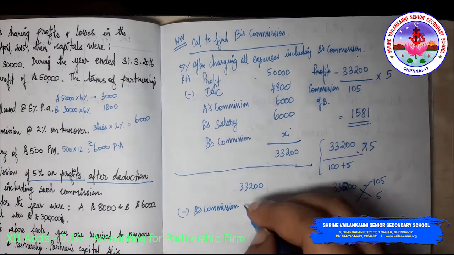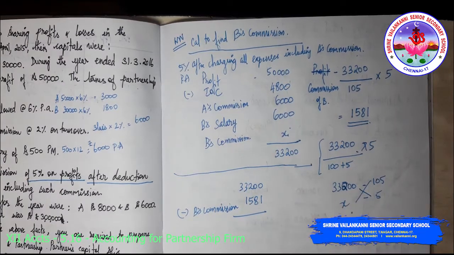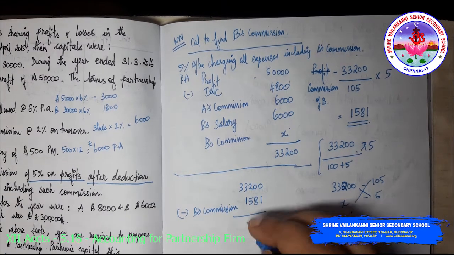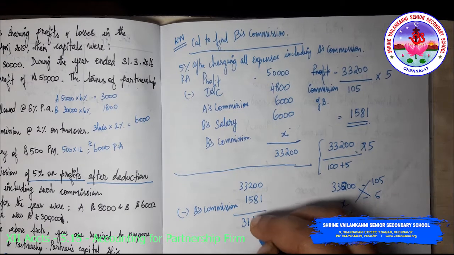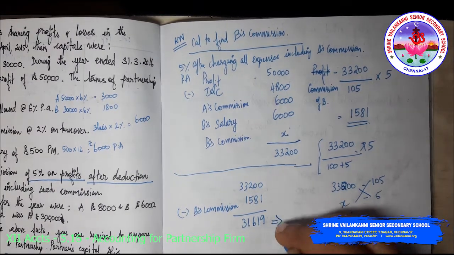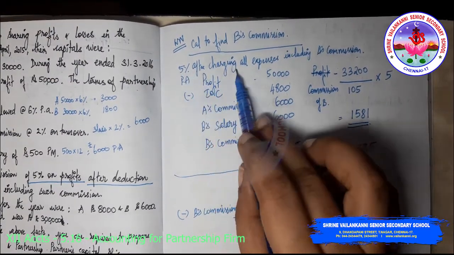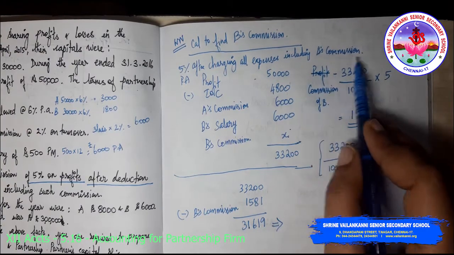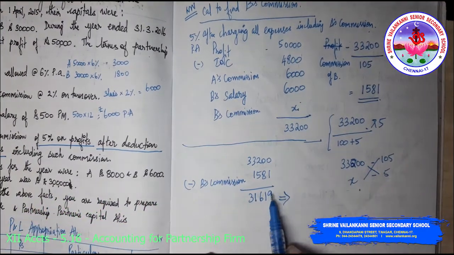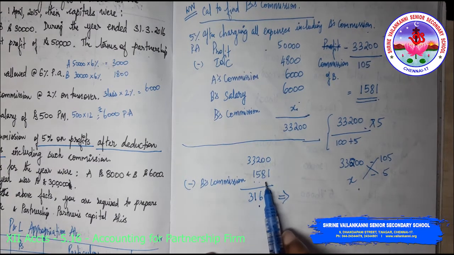What is B's commission? 1,581. If I am deducting 33,200 minus 1,581, I am getting the answer to be 31,619. So what they are trying to say in the question is 5% commission after charging all expenses including B's commission, which means if I multiply this by 5%, I will get 1,581.